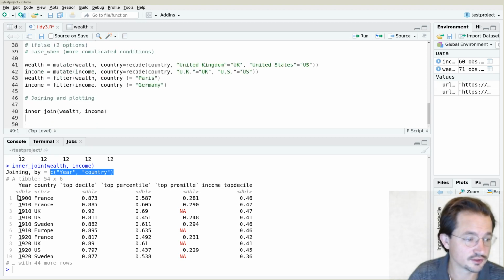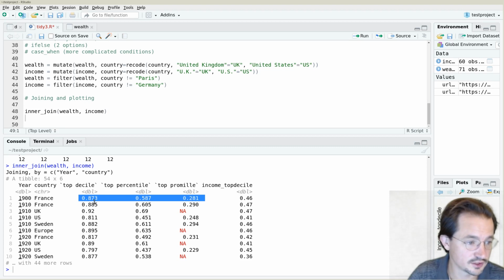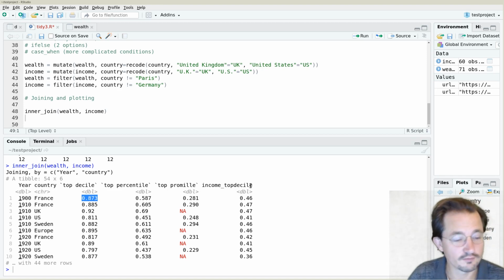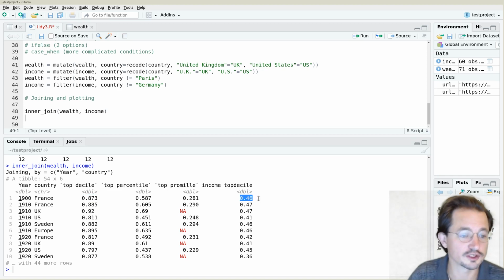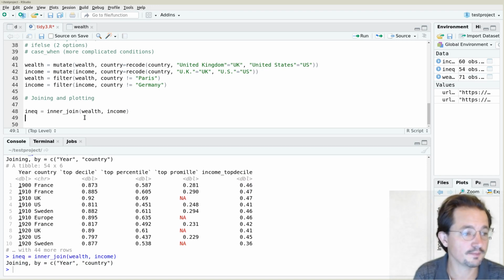And we'll see that in 1900 in France, the wealth inequality for the decile was 87, so 10% of the population had 87% of the wealth, and 10% of the biggest earners earned 46% of the income. So let's call this our inequality data, and we could now plot this data.